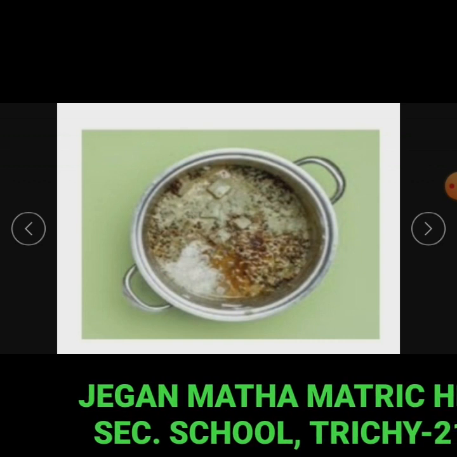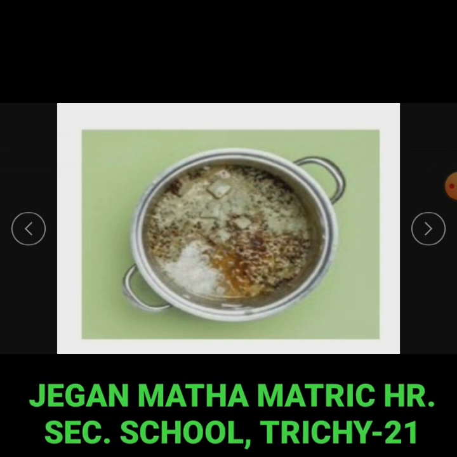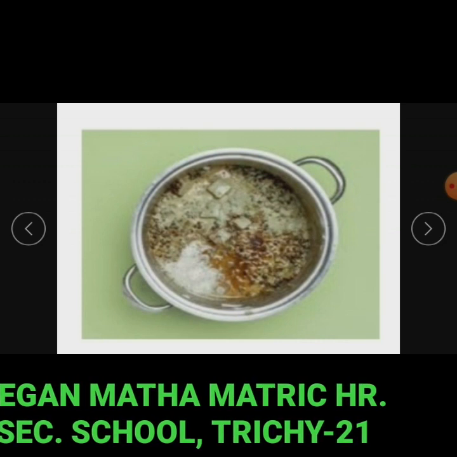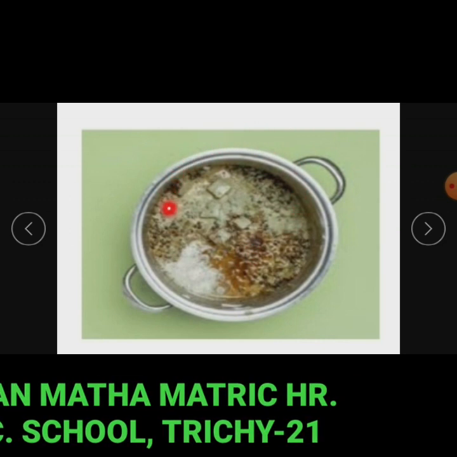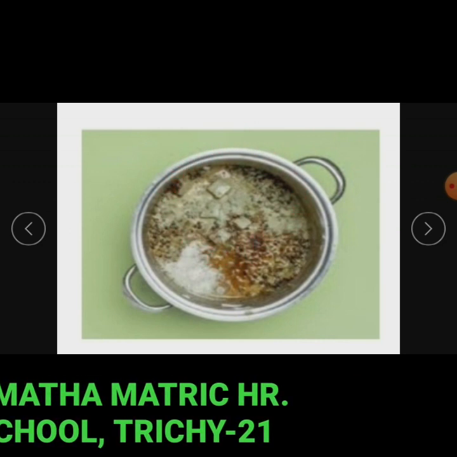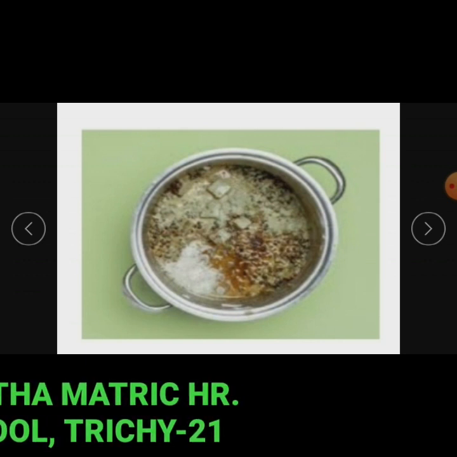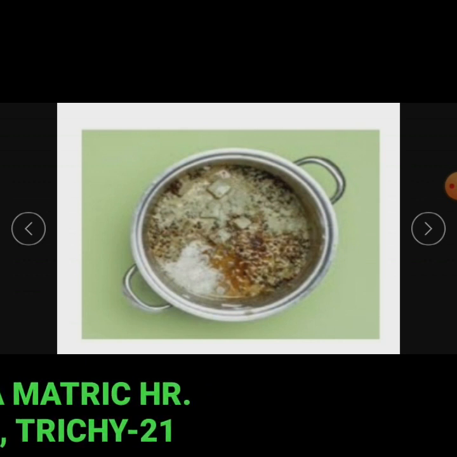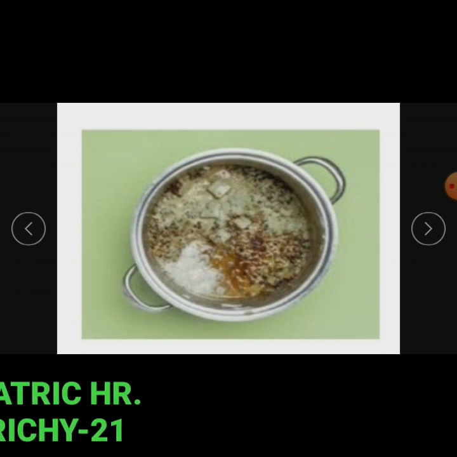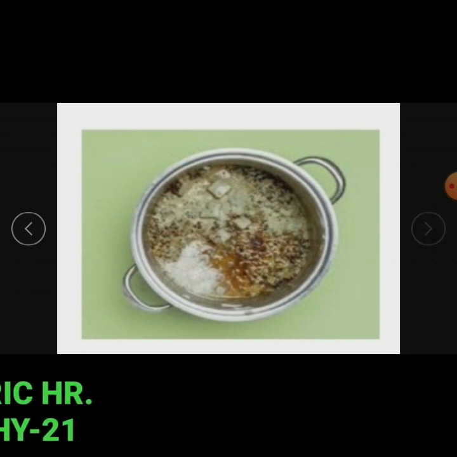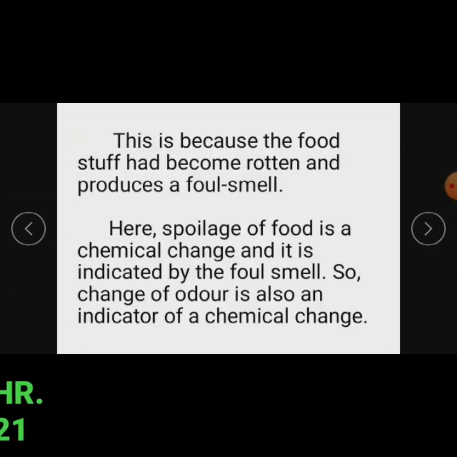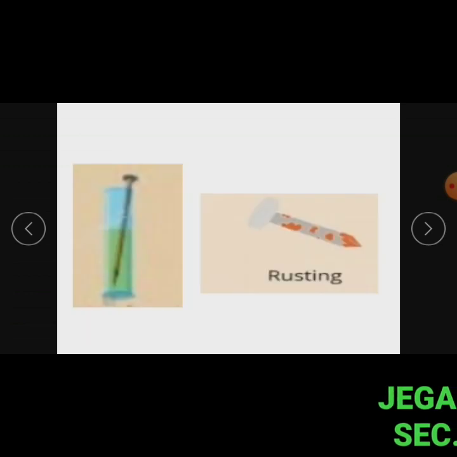This is because the foodstuff had become rotten and produces a foul smell. Here, spoilage of food is a chemical change and it is indicated by the foul smell. So, change of odor is also an indicator of a chemical change.